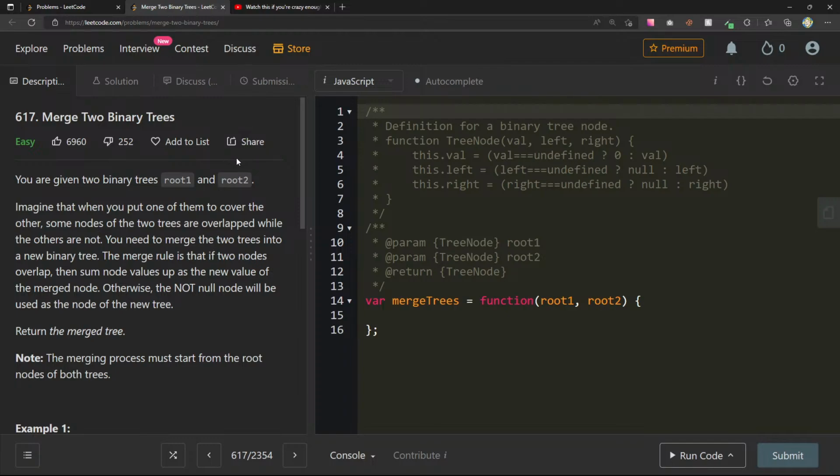Okay, so let's go through this. We're given two binary trees, root 1 and root 2.